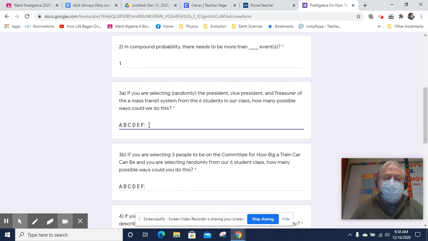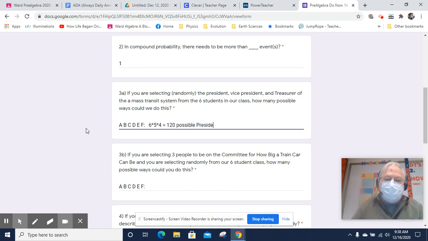For the first choice, there are 6 possibilities: A, B, C, D, E, or F. Once I've chosen someone, I only have 5 possibilities to choose from. So in my second round, I have 5. In my third round, I only have 4. So my total number of possible choices is 6 times 5 times 4, which equals 120 possible